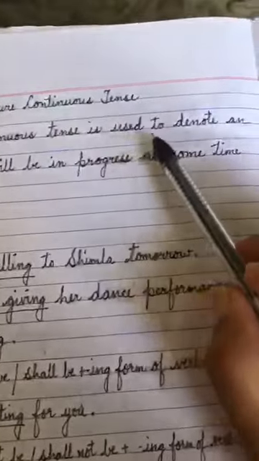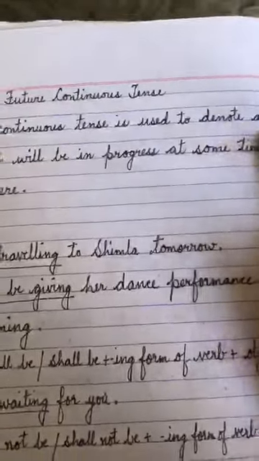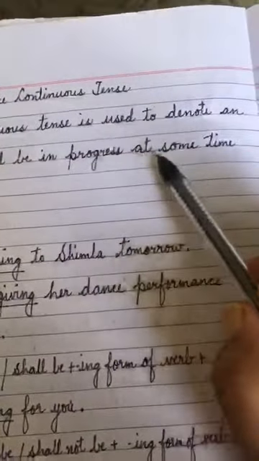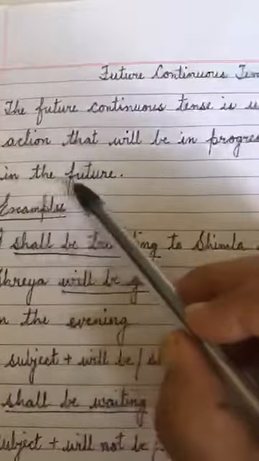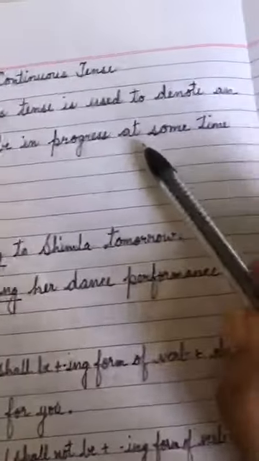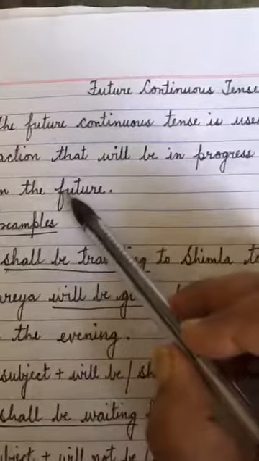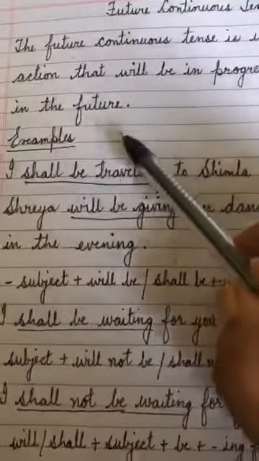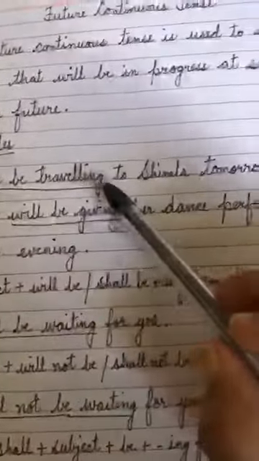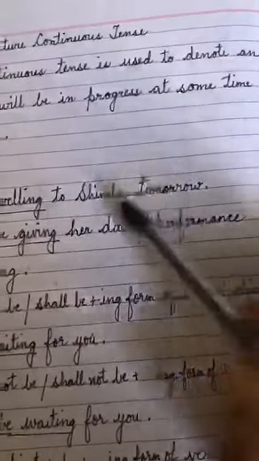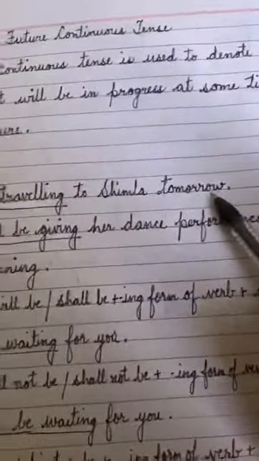So, this tense is used to denote an action that will be in progress at some time in the future. The work will be done in some time. That means in the future we are going to do that work. The example is: I shall be traveling to Shimla tomorrow. Tomorrow here is used for the future.